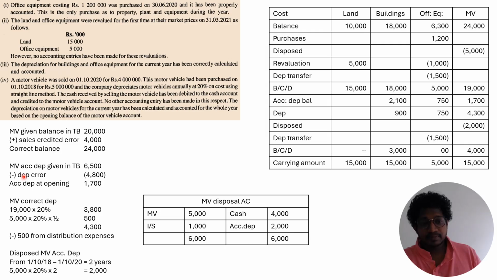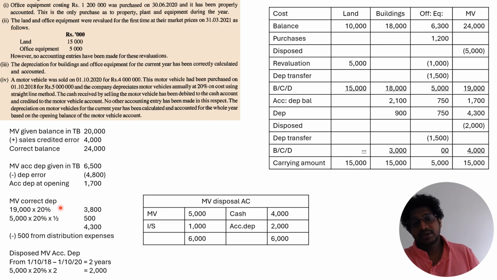And accumulated depreciation is given as 6,500, but there is a depreciation error of 4,800. Why? They calculated the motor vehicle depreciation based on the opening balance, which means 24,000. So 24,000 into 20%, the current year depreciation that they already recorded, is 4,800. That's incorrect. Why? Because the 5,000 worth motor vehicle you are disposing of on 1st of October, right? So you have to find out depreciation for that 5,000 only for the first 6 months. Okay. So the accumulated depreciation at opening, the correct value should be 1,700.